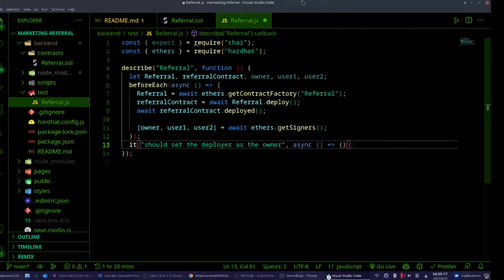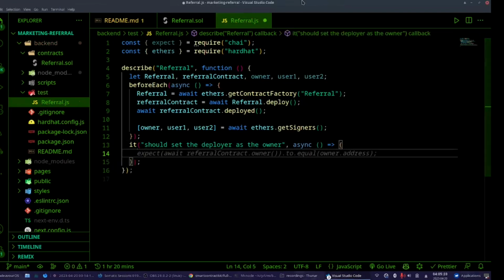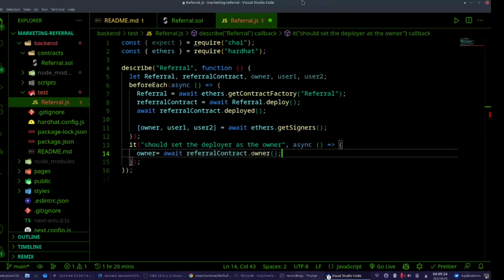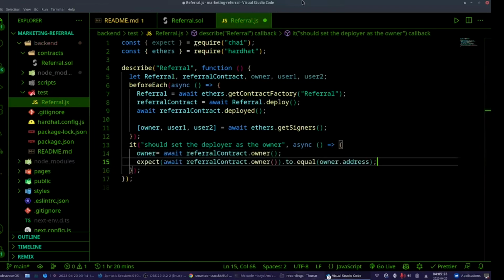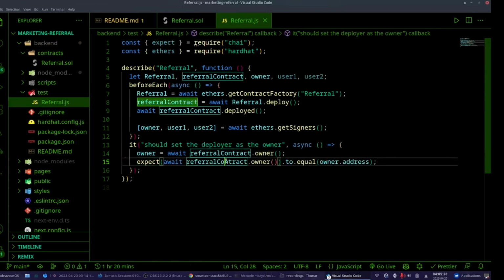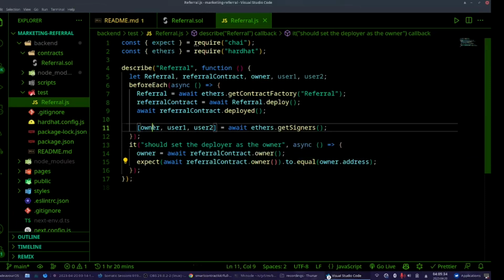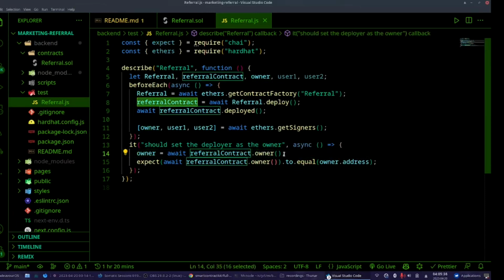Exactly. Owner. Let's try. Expect await referral contract owner to equal owner address that we get here.